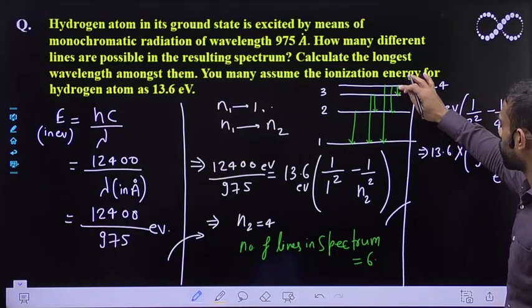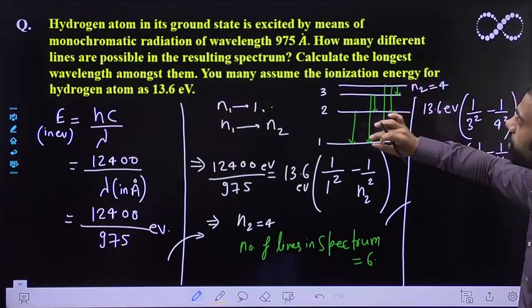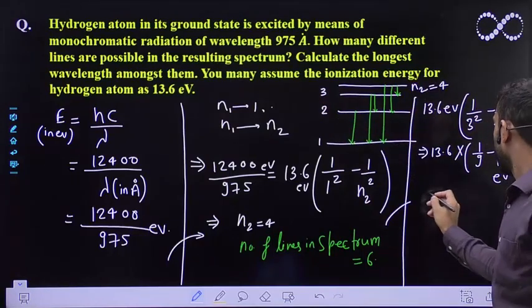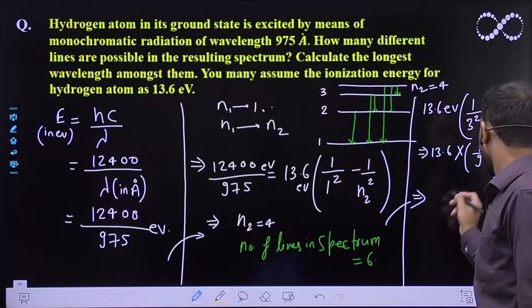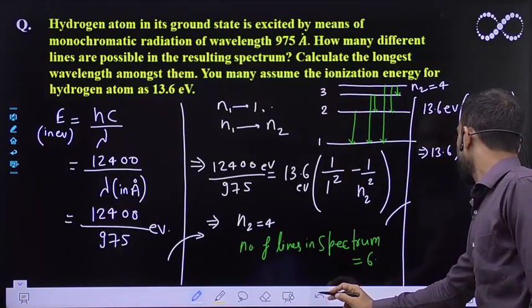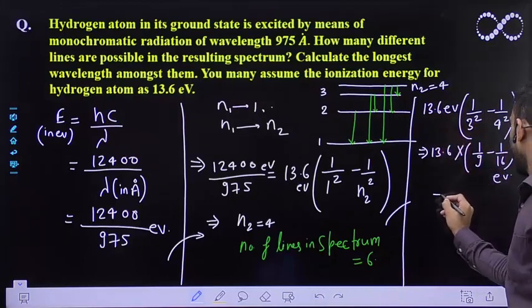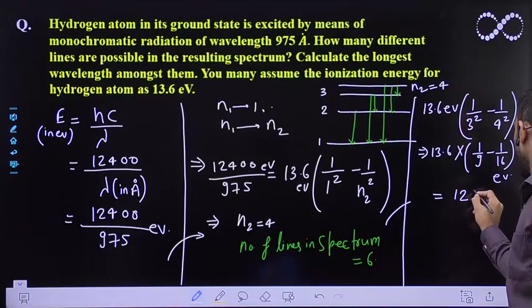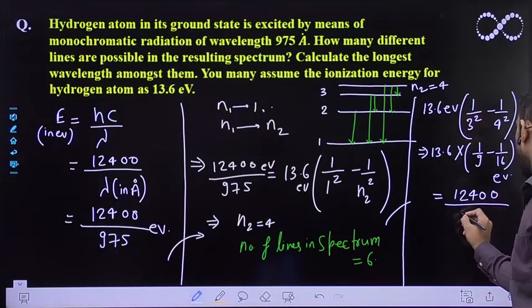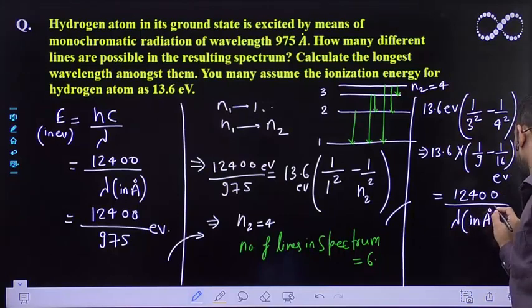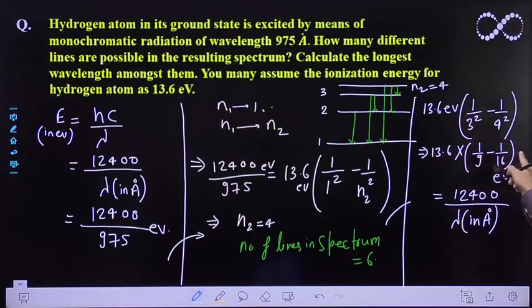This is the energy difference between these two levels, but I have to find the wavelength. So what I can do is equate this quantity with 12400 upon lambda in angstrom, since this result is in electron volt.